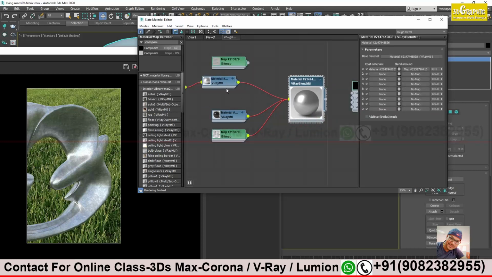See, in exteriors, I was wondering why the material is not looking like a material. Metal was not looking like metal. This is because of the reflection, which is controlled by the environment. Now I can control that.